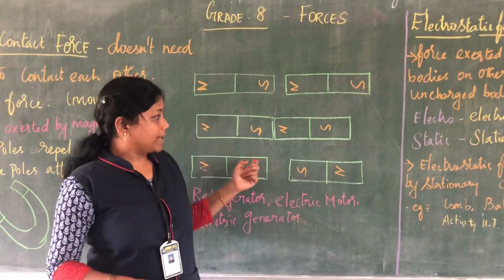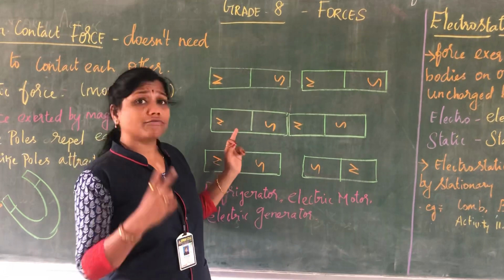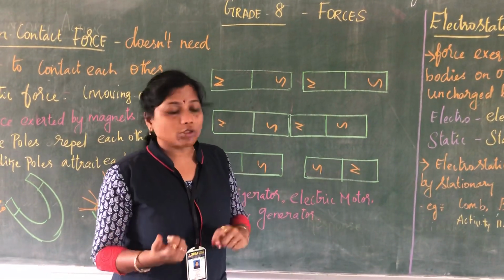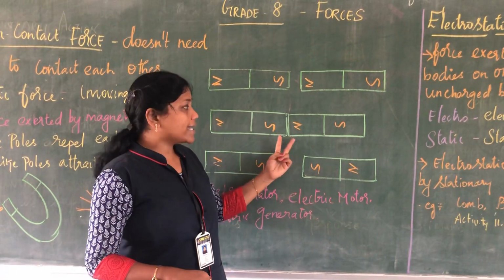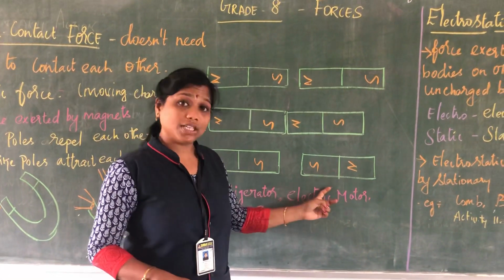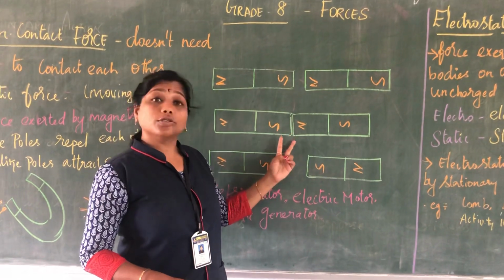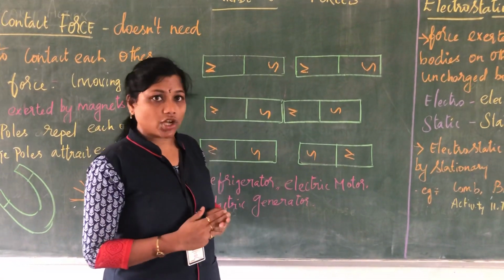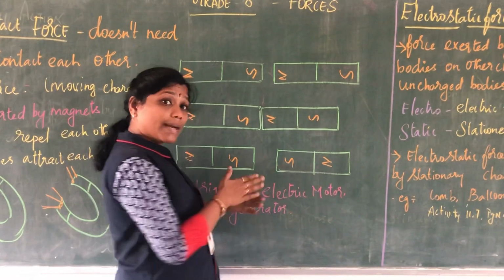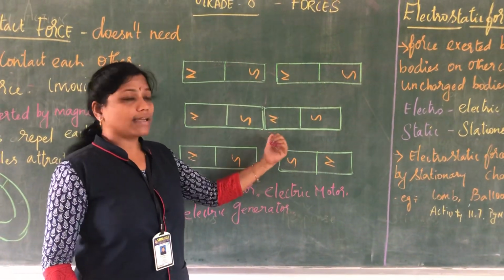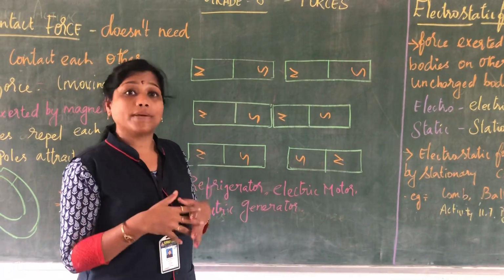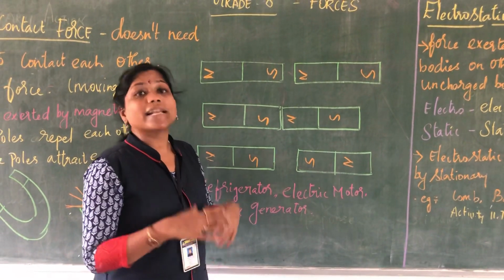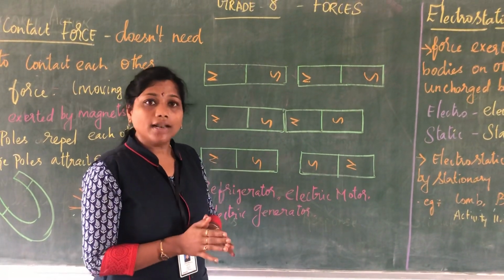Now what will happen? Here we have poles, north pole and south pole, which you have studied. Identical poles will repel each other, whereas opposite poles will attract each other. So like poles repel each other and unlike poles attract each other.